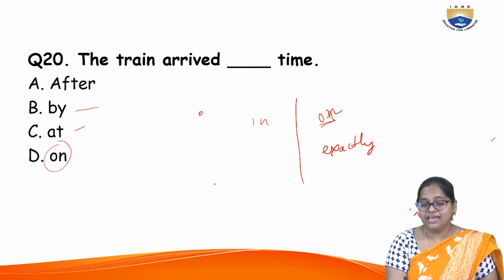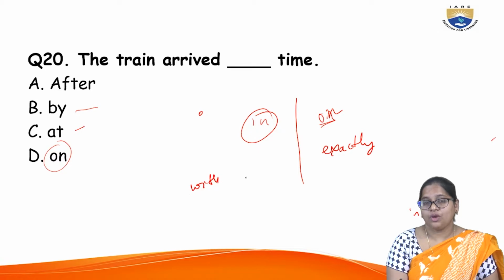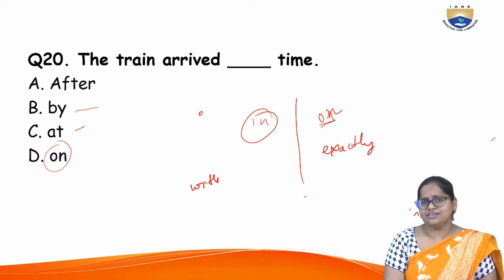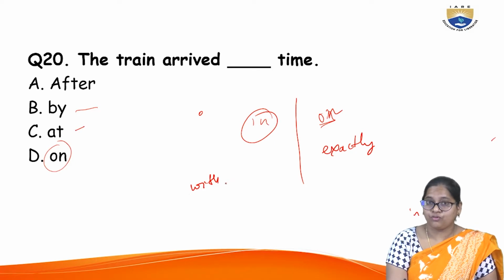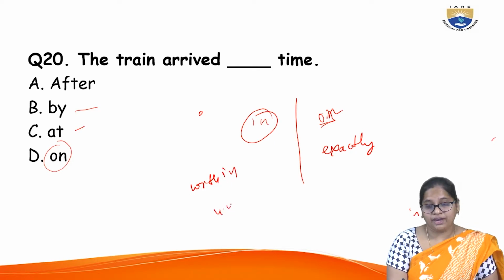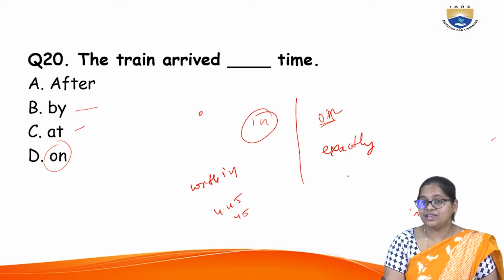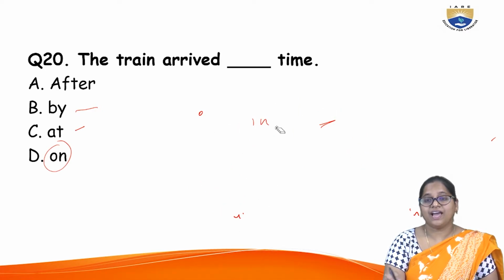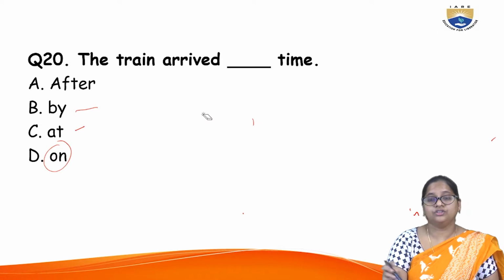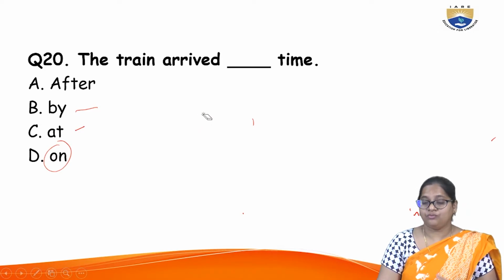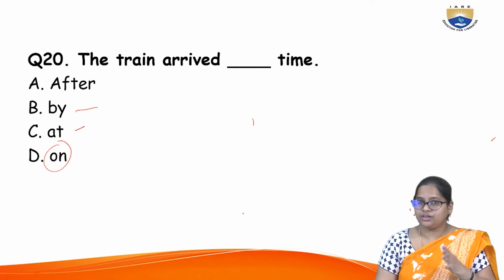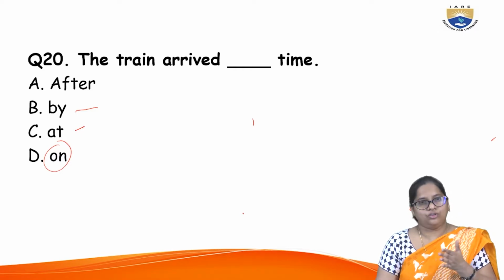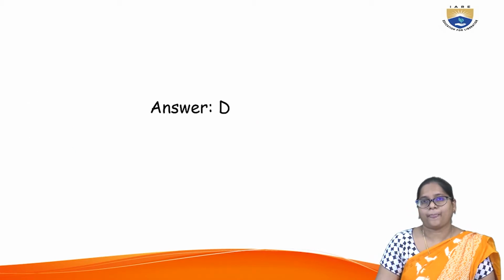When I say in time, that is within the time. When I say the meeting is at 5 o'clock, I say he's in time. That means just before 5 o'clock also, within the time. Maybe at 4:45, maybe at 4:50. But when I say he's on time, it's exactly on that time. So sharply at 5 o'clock, that person is there. That is the sense of using the prepositions on and in accurately, not before or after, on time, right? And in, if you say within that, means for a 5 o'clock train, you can come at 4:30, 4:40, but not after 5 o'clock. That is the sense.